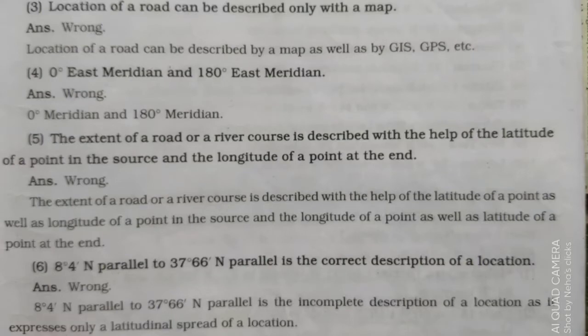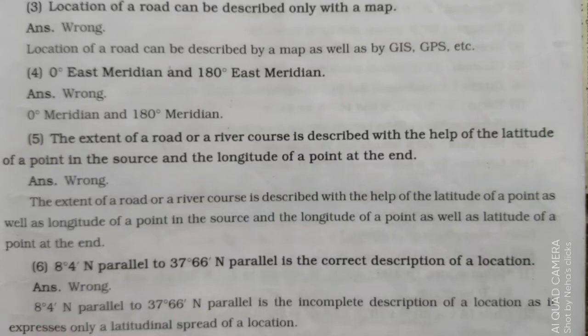Third statement is: location of a road can be described only with a map. Answer is wrong. Location of a road can be described by the map as well as by the GIS and GPS. Fourth statement is: 0 degree east meridian and 180 degree east meridian. Answer is wrong. 0 degree and 180 degree are not described as an eastern or a western meridian. So the answer is only 0 meridian and 180 meridian. This is the correct answer.